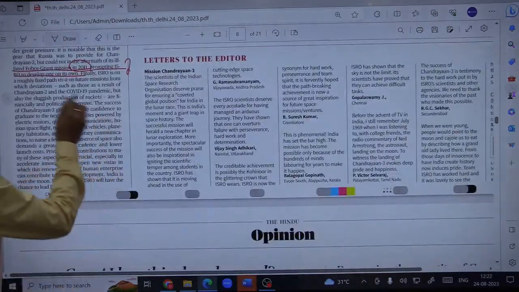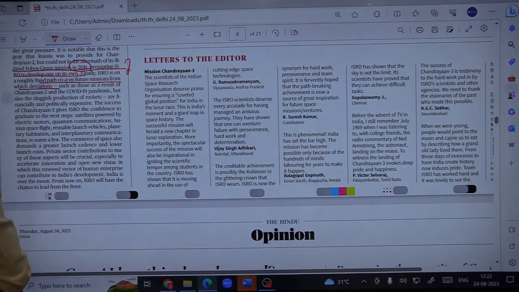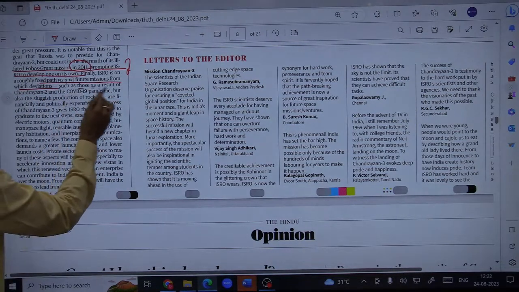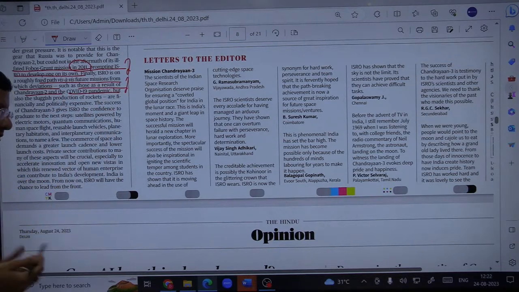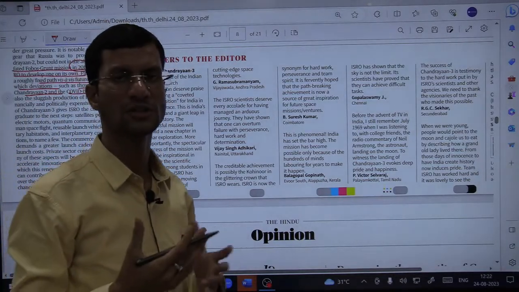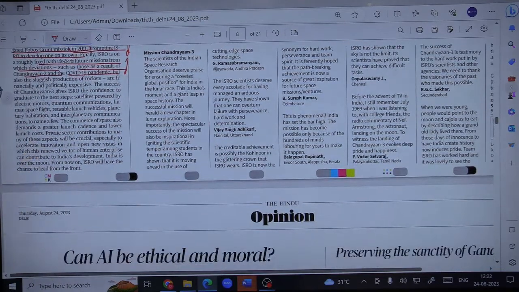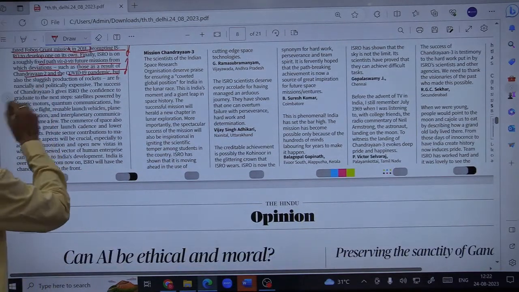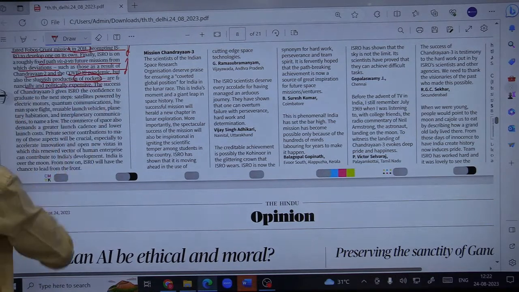So finally, ISRO is on a roughly fixed path vis-a-vis future missions, after deviations as a result of Chandrayaan 2 and the COVID-19 pandemic. So the delays we saw earlier because of the failure of Chandrayaan 2 are behind us, and now ISRO is on schedule to launch the upcoming missions. But what are the challenges? We need to work on the sluggish production of rockets, and missions are financially and politically expensive.